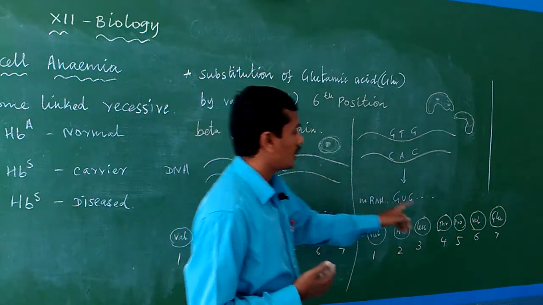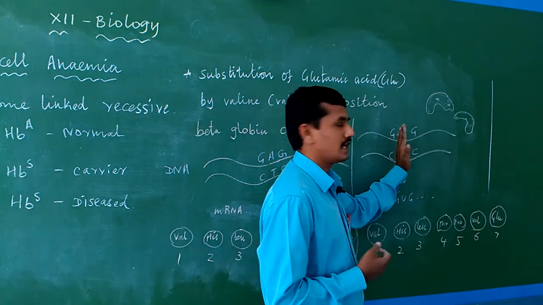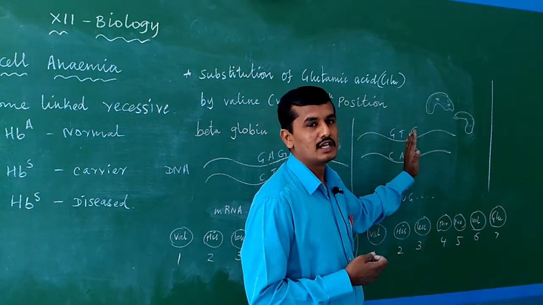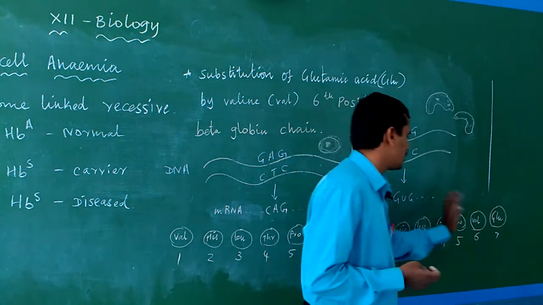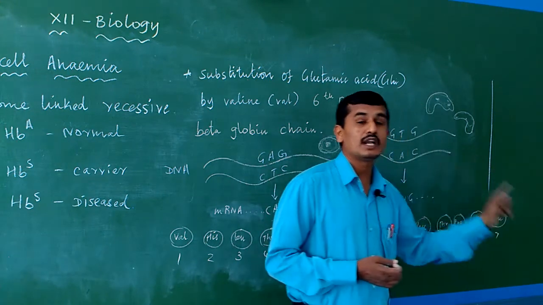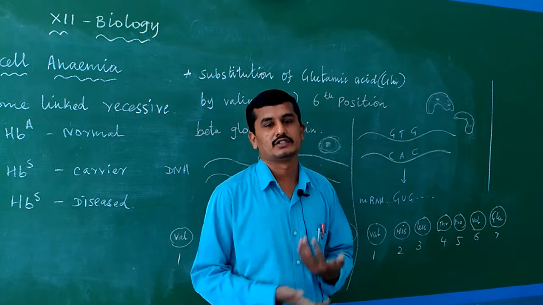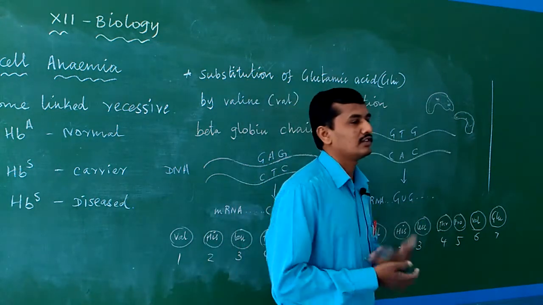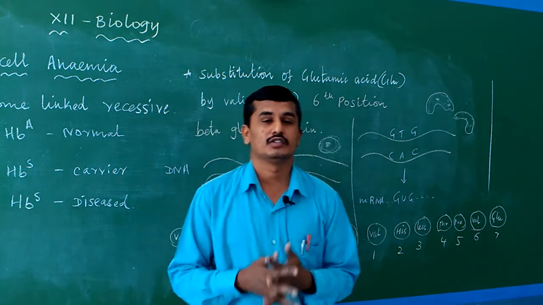So due to this, only one amino acid changes, from one base pair change due to mutation in the DNA. Due to this base pair change, the mRNA is also modified. Due to this modification of mRNA, only one amino acid in the beta globin protein is changed. So due to this change in the amino acid, the globin structure changes under low oxygen tension.